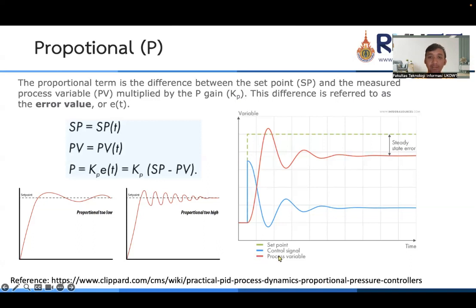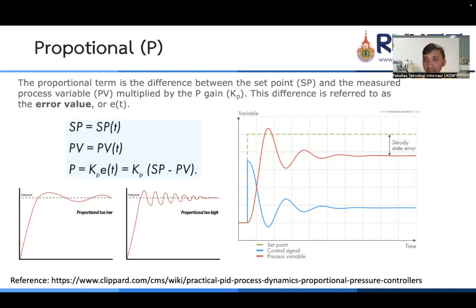The red one is the process variable. So we can see the error. From the set point and the process variable, we can see that there is a steady state error. The system cannot reach the set point. The difference between the set point and the process variable is a steady state error.